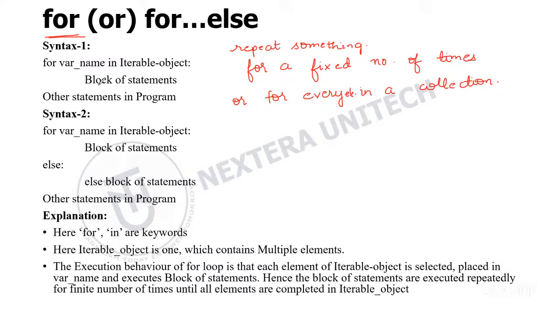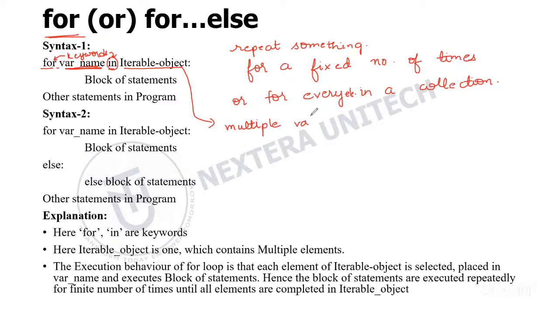The syntax of the for loop is: for, space, your variable name, that is the loop variable, and you'll use a membership operator, that is in. Then we have an iterable object. Here for and in are keywords. An iterable object is something that contains multiple values, so that you iterate through all those values, right?